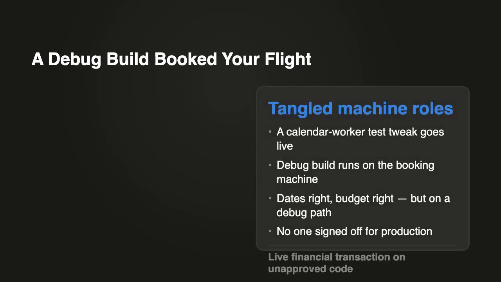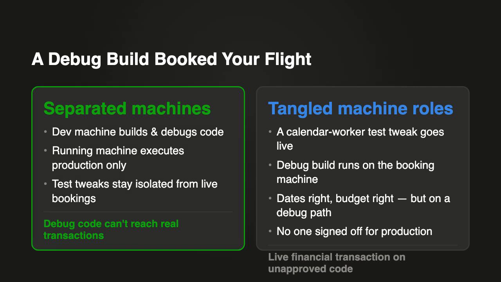The team building this agent, the team running it in production, the person actually chatting with it. Those are different jobs on different machines, and right now they're tangled into one. Here's what that looks like when it bites. Someone pushes a debug build meant for development straight into the machine that's actually booking your flight. No separation between building, distributing, and running the thing. So a test tweak meant to poke at the calendar worker in isolation goes live, and suddenly the agent booking your real flight is running on code nobody signed off for production. Dates are right, budget's right, but you just shipped a live financial transaction on a debug path. That's not a bug in the agent, that's a missing wall between dev and prod.